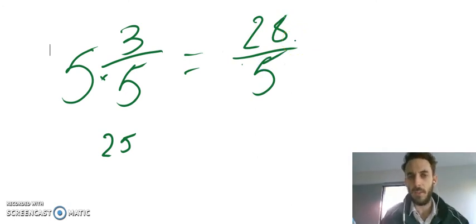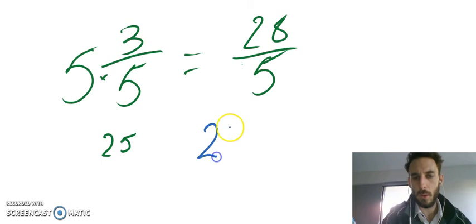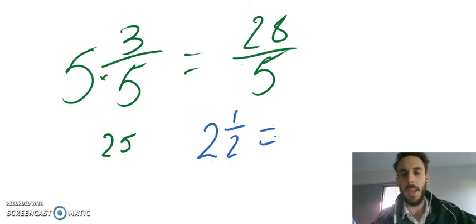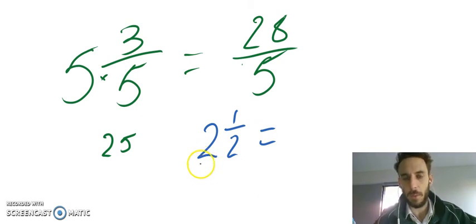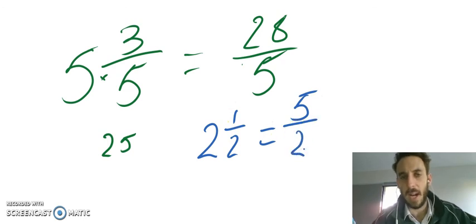I want to do another one just in case you're sitting there thinking, what just happened? What did he just do? So let's say we've got 2 and 1/2. Nice and simple. If I want to show that as an improper fraction, I need to work out how many halves there are in 2 wholes. To work that out, you do 2 times 2, which is 4. Add on the half that's already there. I get 5 halves.